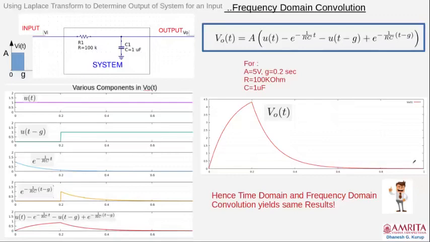So this finishes this lecture, and what we have seen is how to find the output of a linear system given an input. We have examined two different ways. One is time domain convolution and the other one is frequency domain convolution. And we have seen that time domain convolution and frequency domain convolution yield the same results. On the other hand, frequency domain convolution is much easier. The computation steps are much smaller. So frequency domain convolution is faster.